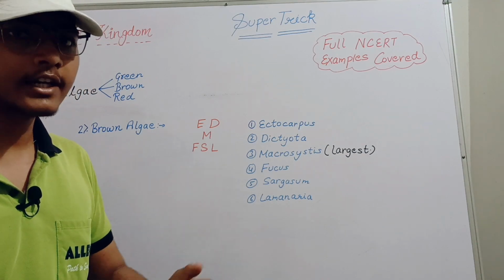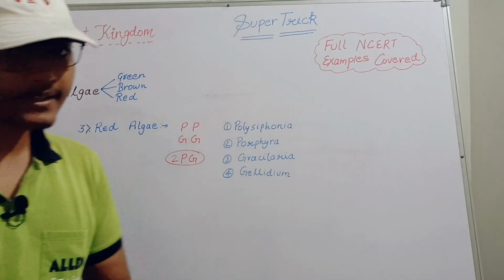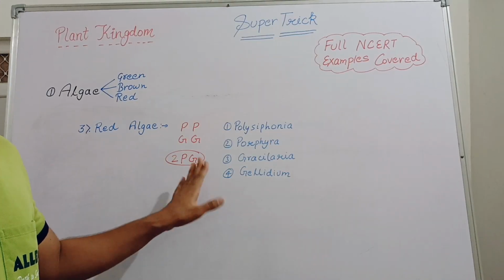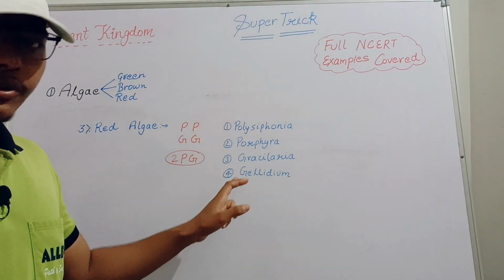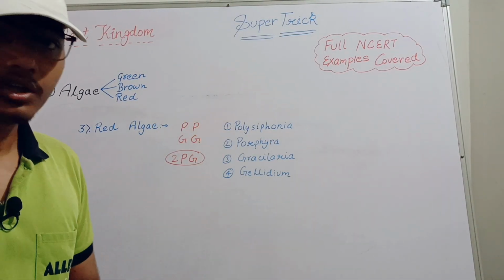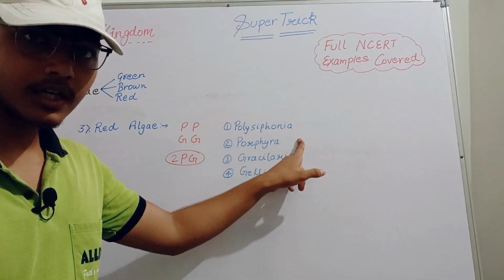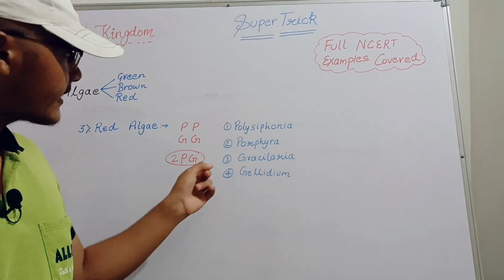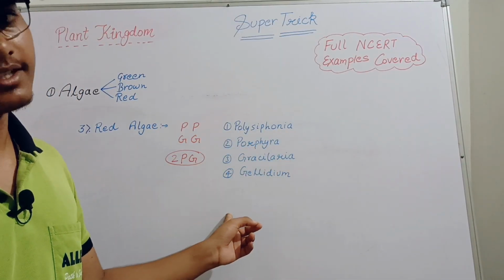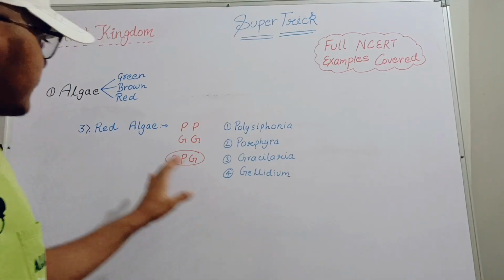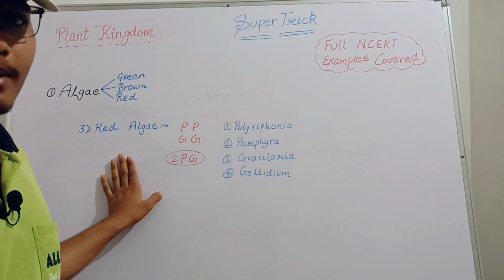Now let's move to the third trick, that is of the red algae. What we will do is we will use the trick PPGG, or you can use 2PG, whatever you want. Now P means Polysiphonia, then the next P means Porphyra, the next G means Gracilaria, and then the last G means Gerardia. So this is also a very easy trick for us to remember the red algae.